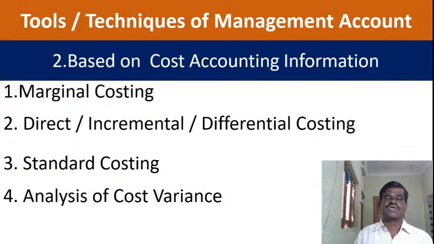Next one, analysis of cost variance. Okay, standard cost means the cost already fixed by the organization. What is the actual cost? You have to compare. Okay, that will be treated as a cost variance. By taking one example, you can understand: the cost per pen fixed by the organization is rupees 10, but actually the pen was purchased for rupees 12.